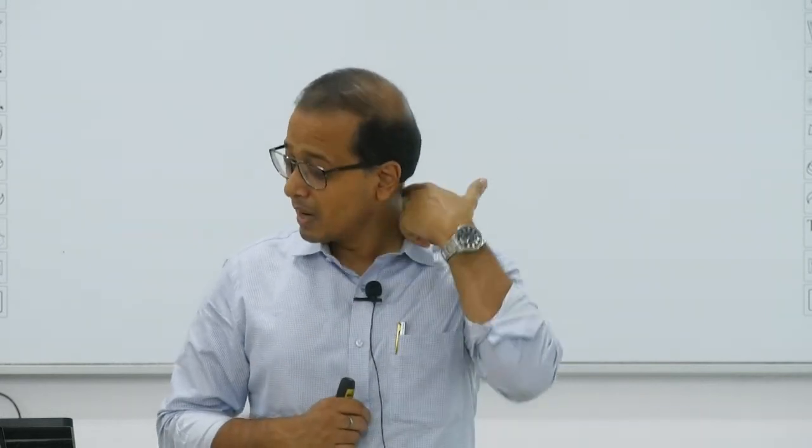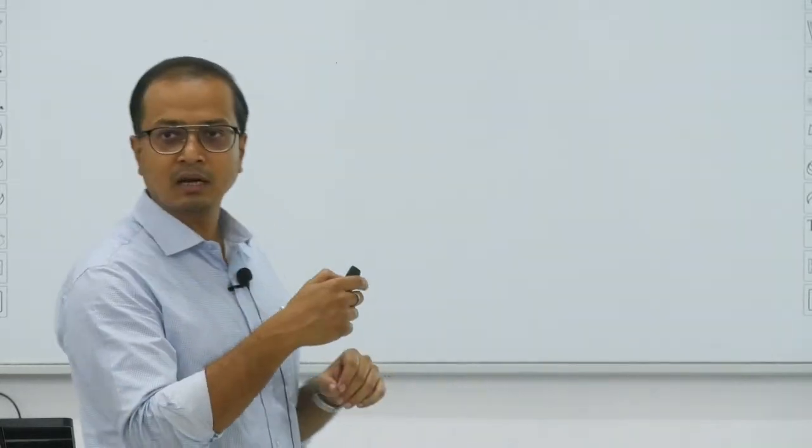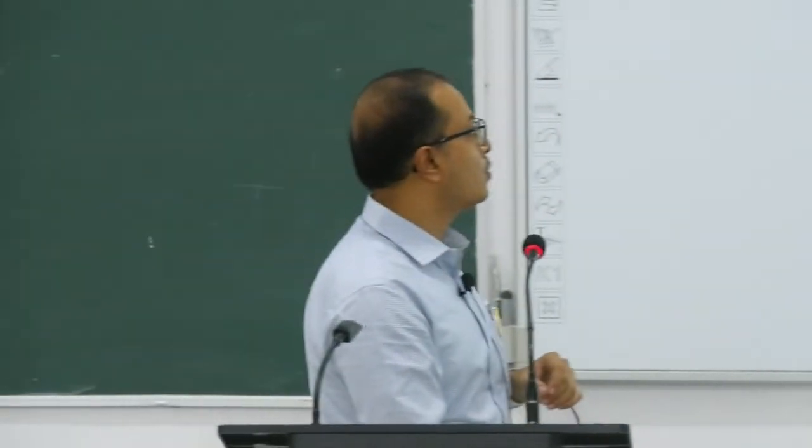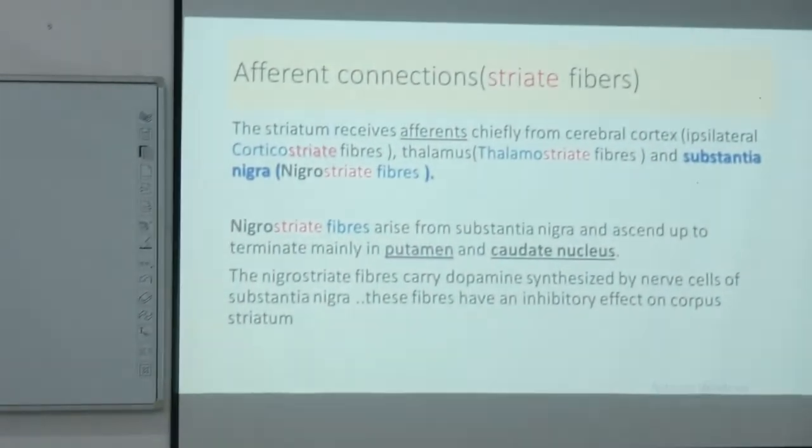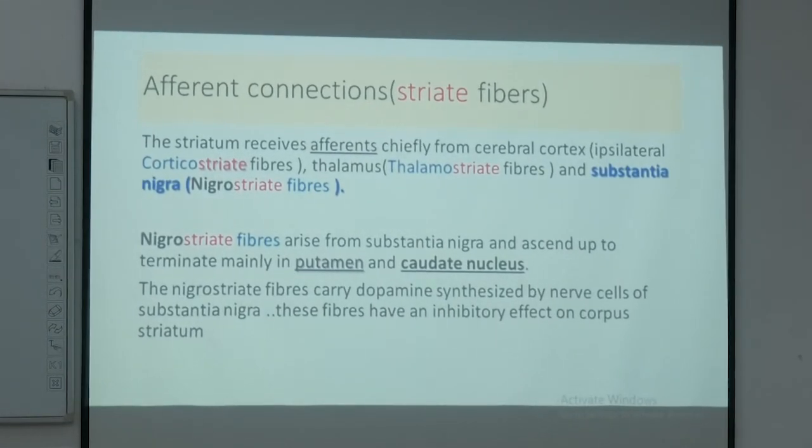Now, wherever the source may be, whether coming from the cerebral cortex, the brainstem or the thalamus, we add the word striate fibers. So, if these fibers are coming from the cortex, we call them corticostriate fibers. They are coming from the cortex and ending on the corpus striatum.